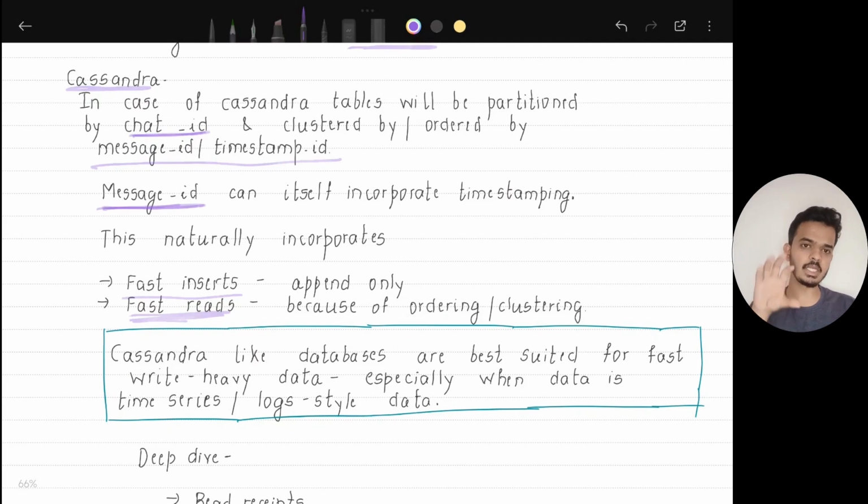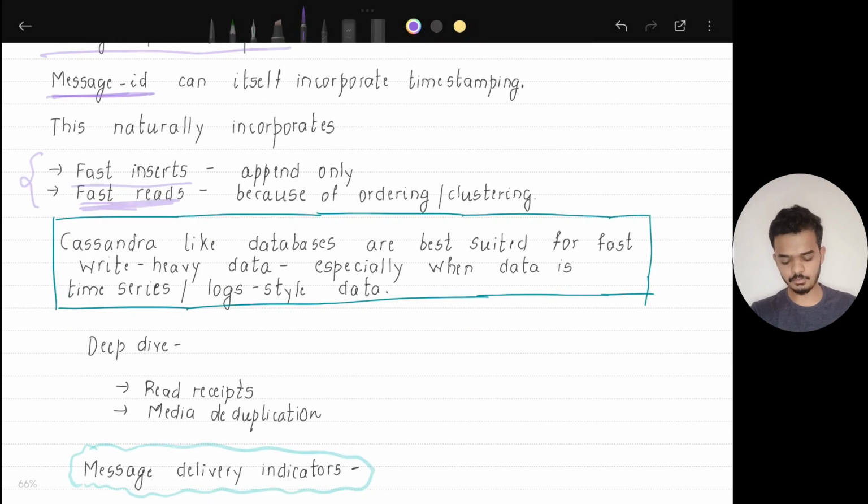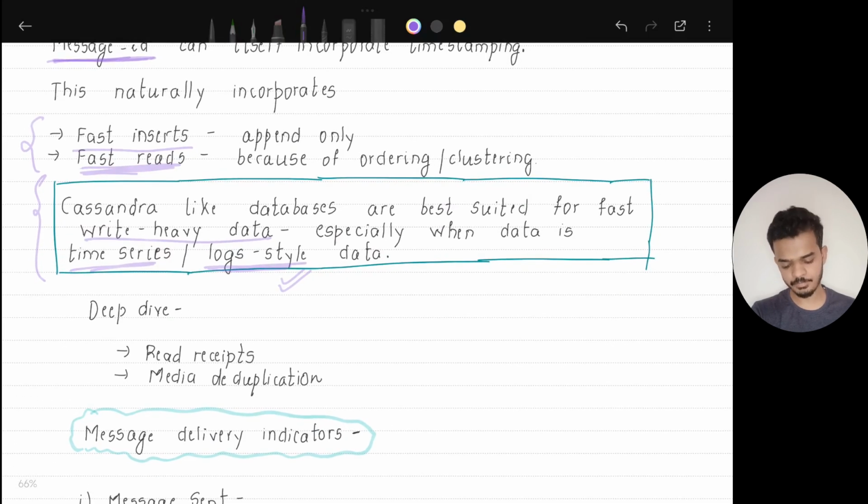Fetching the latest messages would be easy, because we'll not need sorting here. So both reading and writing will be very fast. Cassandra is best suited for efficient read heavy data, especially when the data is time series data or log style data. So Cassandra suits our requirements for storing the conversation, and we'll be going with Cassandra for storing our chat messages.